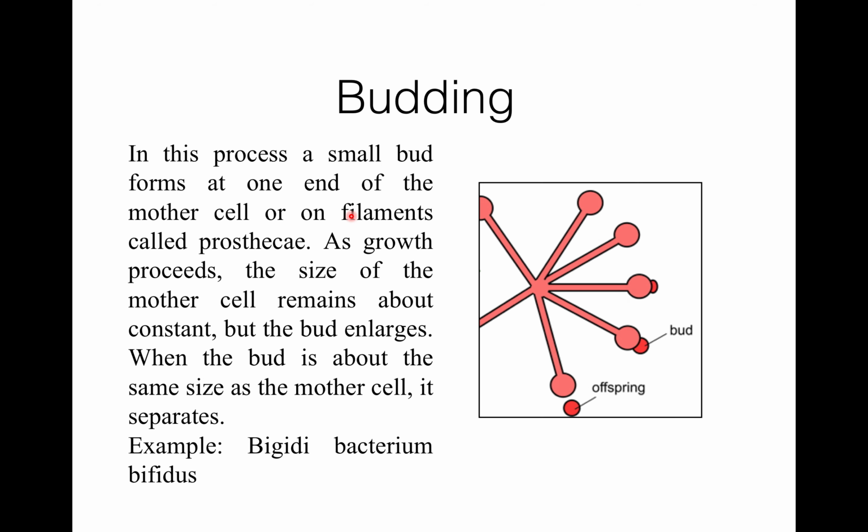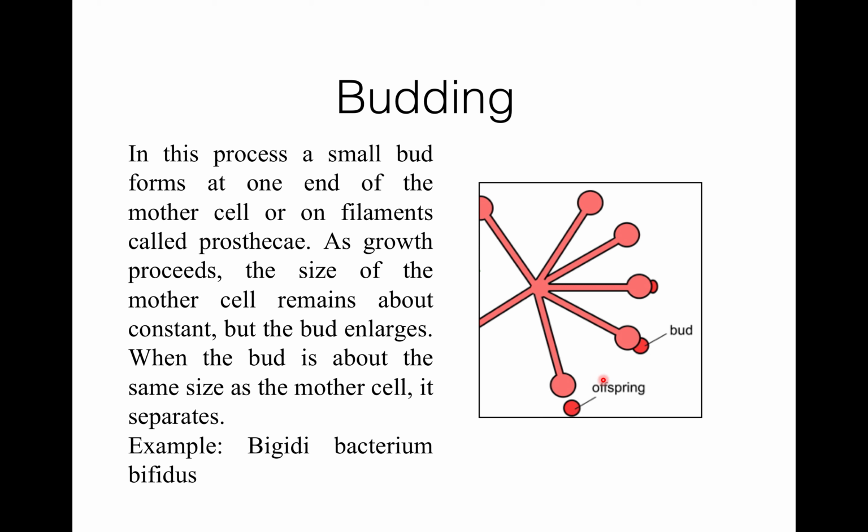Now the second vegetative reproduction is by budding. Here you can see the bud. In this process, a small bud forms at the end of the mother cell or on a filament called prostheca. As growth proceeds, the size of the mother cell remains about constant, but the bud enlarges. When the bud is about the same size as the mother cell, it separates, and this is known as the offspring.